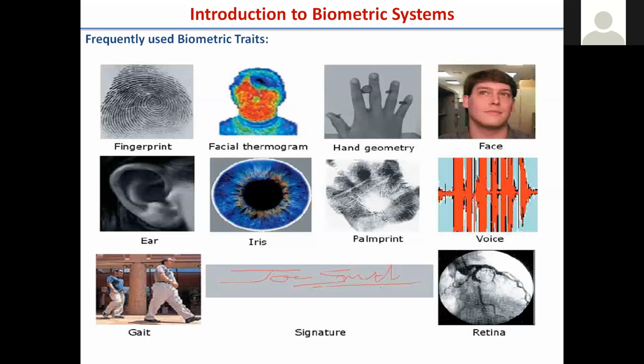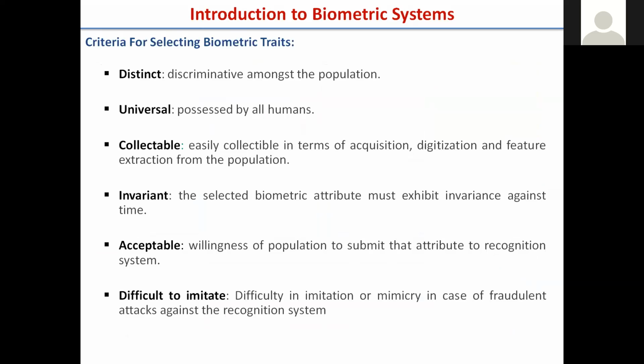Of course, I will discuss the advantages, the merits and demerits of all these traits, and how we choose the trait. Now, generally, when we choose a biometric, there are six criteria universally required for a biometric trait to be selected.